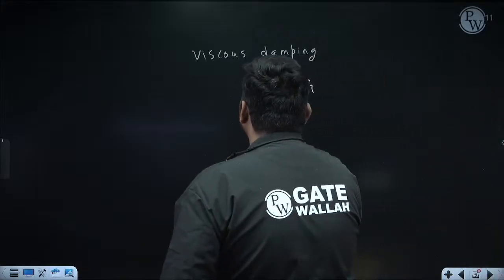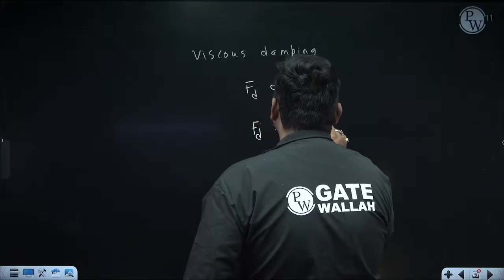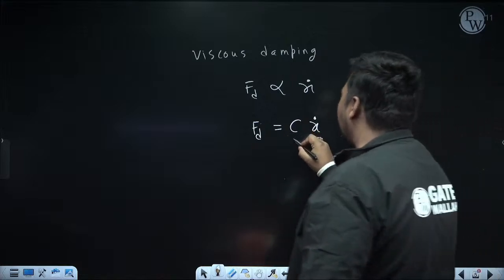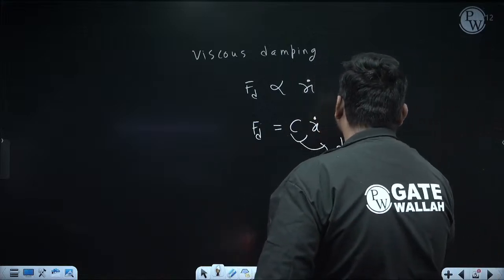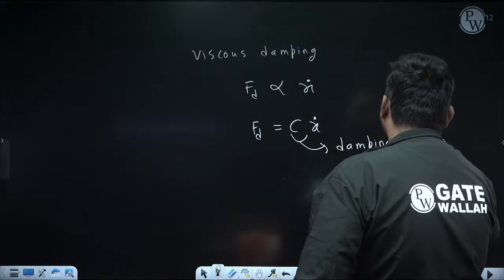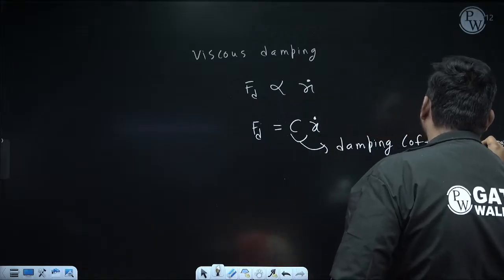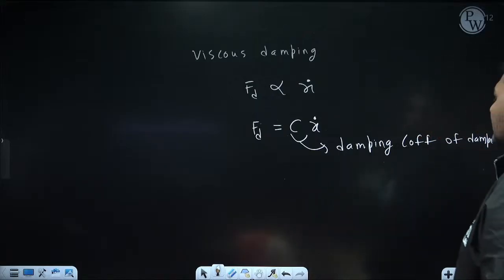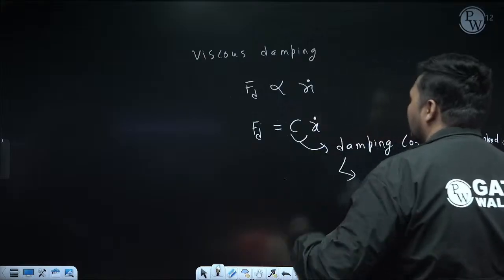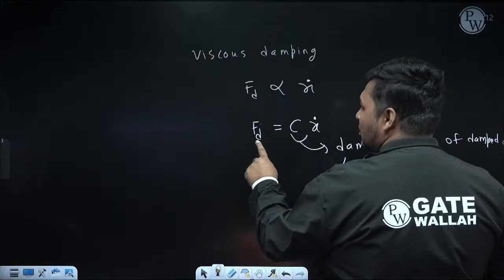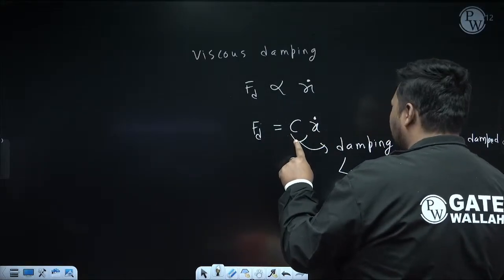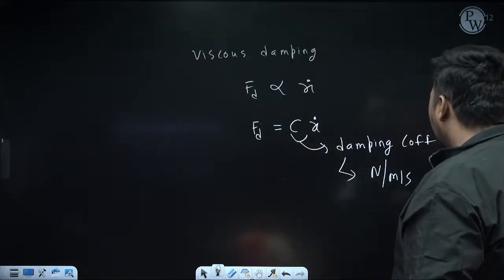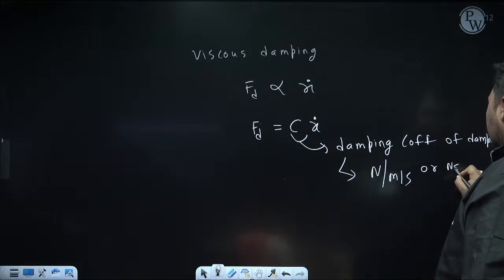Now whenever we remove the proportional sign, one constant will come. So here the constant I am denoting as C, and this C is known as the damping coefficient of the damper. The examiner will give the value of this C because it depends upon the damper. If we write its SI unit, C is nothing but Fd upon x dot. The SI unit of Fd is Newton, the SI unit of velocity is meter per second. So it is Newton per meter per second, or you can say it is Newton second per meter.